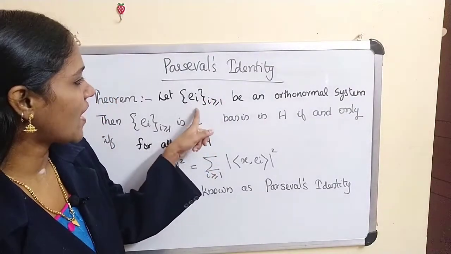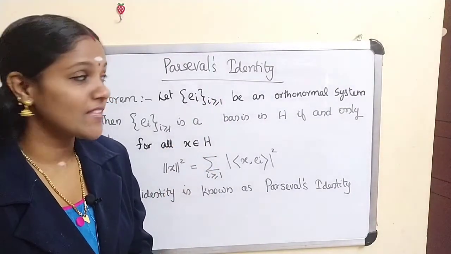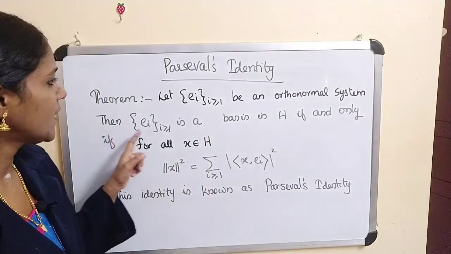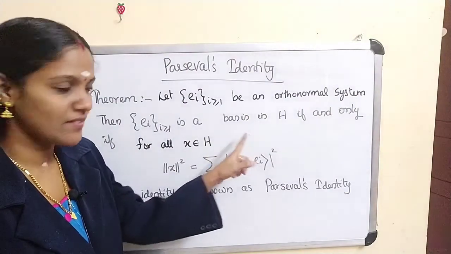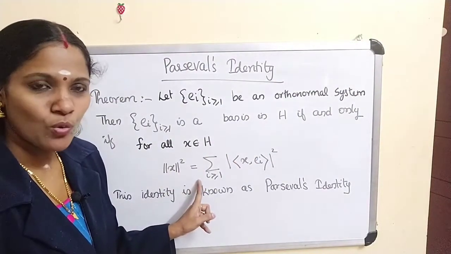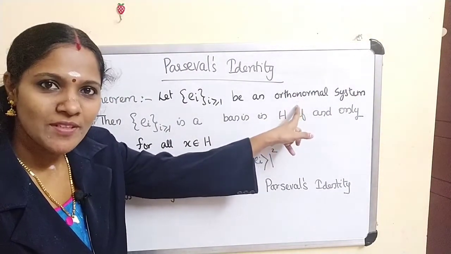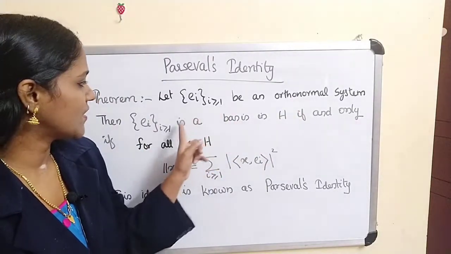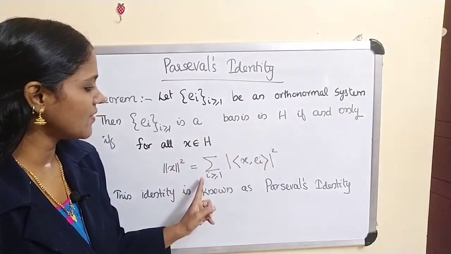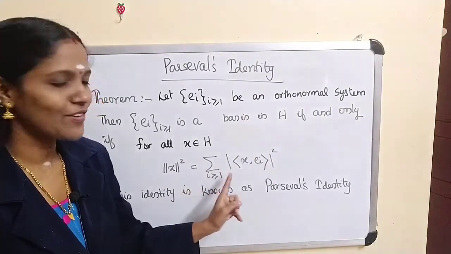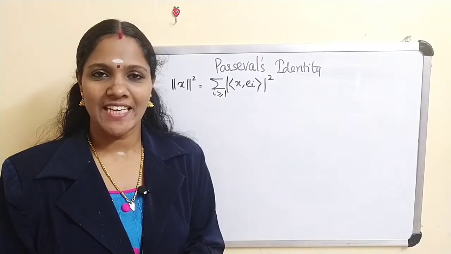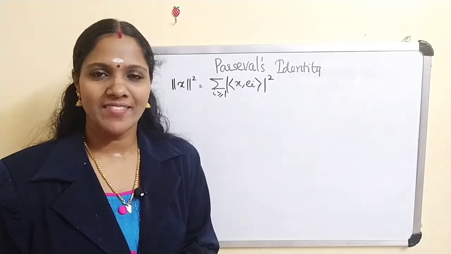Here (e_i) is an orthonormal system, and it is a basis if this condition holds. Orthonormal system means orthogonal and norm equal to 1. If this is a basis, this implies the norm of x squared equals this sum. First we assume the set (e_i) is a basis.